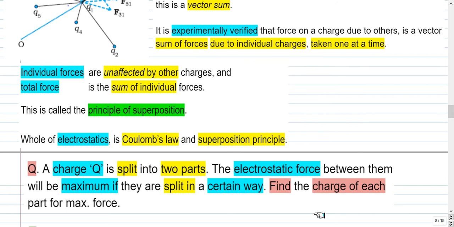Let's discuss a question. A charge Q is split into 2 parts. The electrostatic force between them will be maximum if they are split in a certain way. Find the charge of each part for maximum force. You can pause and attempt this question.